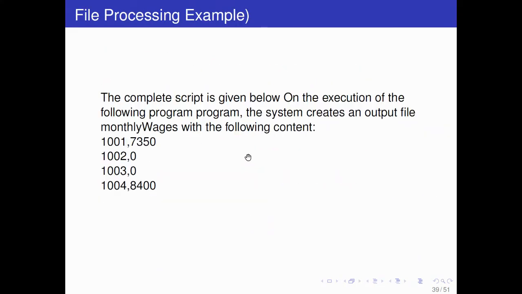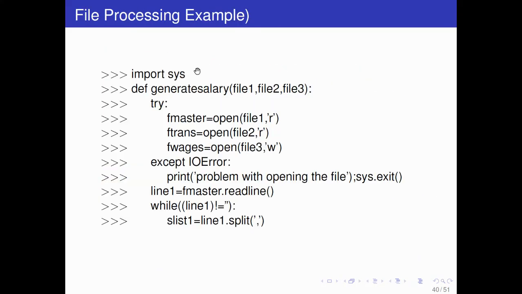So what we are doing: import sys, and we define a function generate salary with file 1, file 2, file 3. Two files we already have that contain the information of the employee, and the third file we want to generate. So try: f master, f trans, f wages. You may take F1, F2, F3 instead. In the book they write it like this, that's why in the PPT it is like this. So F1, F2, F3 can be written.